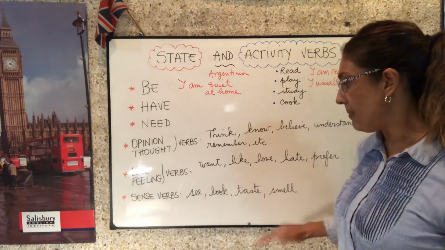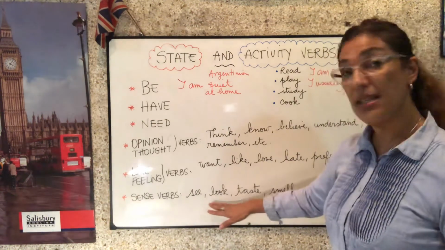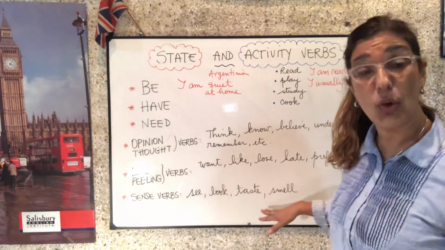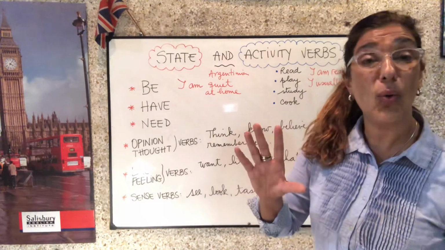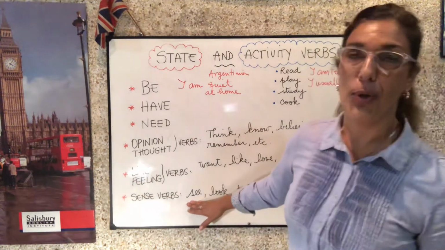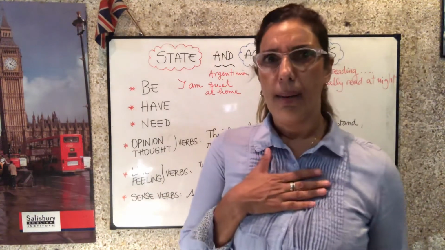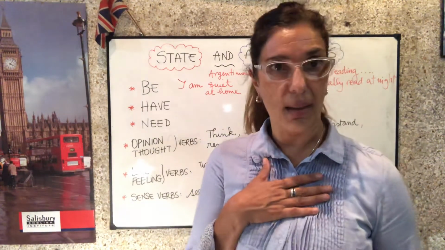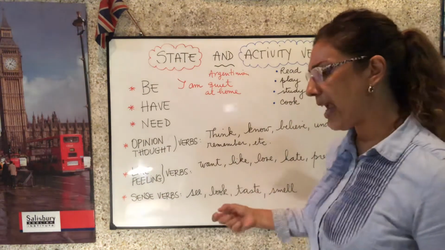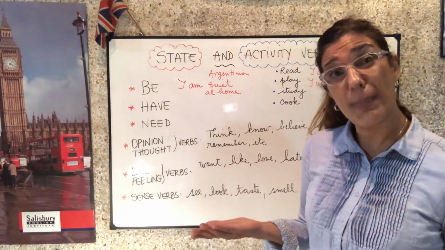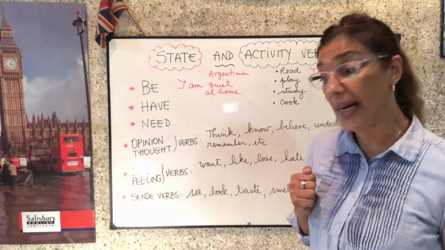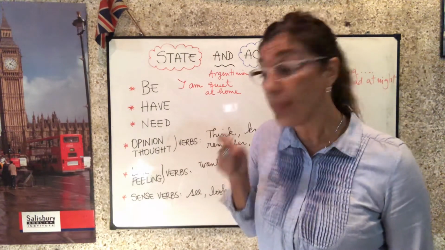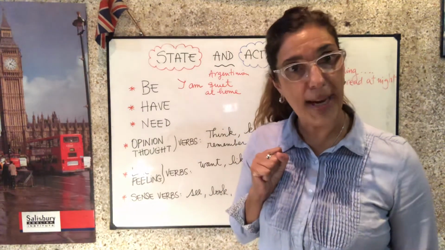Now, sometimes I can use these verbs in the continuous form. Algunas veces se pueden usar estos verbos en la forma continua, más como en otros usos. Si yo, por ejemplo, suponete, digo, me parece que me están pasando cosas raras, estoy viendo cosas, I am seeing things. Or if you say taste, dijimos que normalmente se usa en la forma simple, no en la continua. Pero si alguien me engancha en la cocina haciendo esto, what are you doing? I'm just tasting the soup. Estoy probando la sopa. ¿Ok?